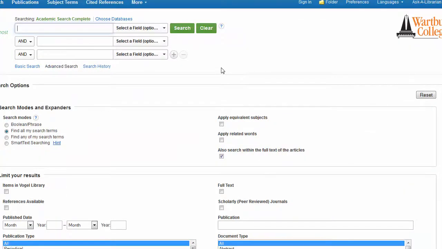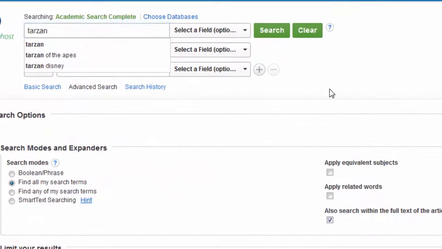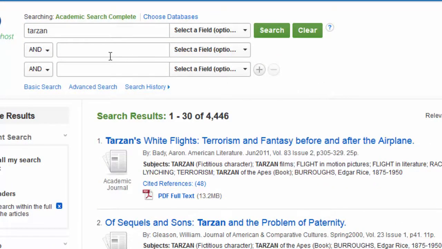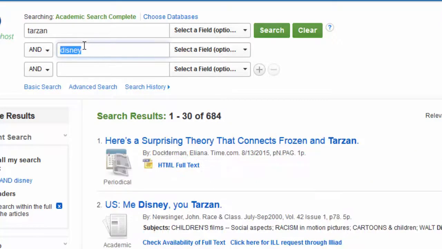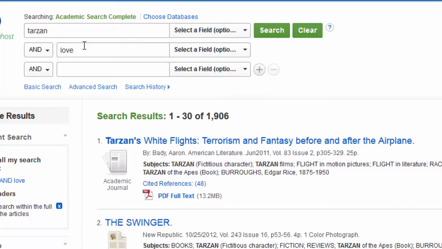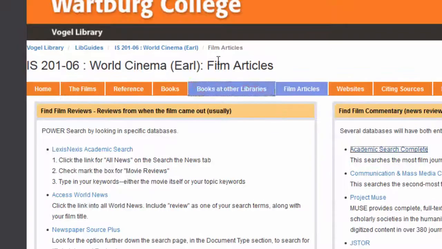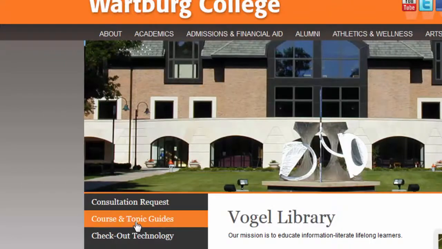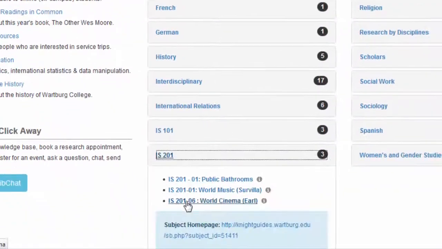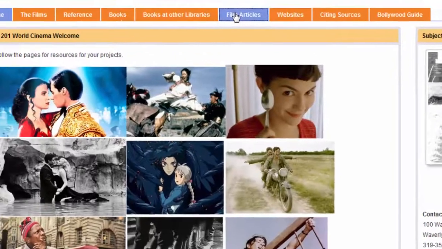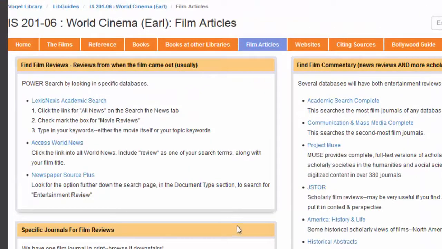Once in a database, I don't recommend searching only the title of your film. If that worked for you, great. If it didn't, you'll likely need to add in more specific information, such as the company or the director, or the words that you're looking for in your themes across all three movies. If you're not already looking at the guide during this tutorial, remember it's the library homepage, course and topic guides, and then find the course. Then you will see the list of all the article databases useful to you.